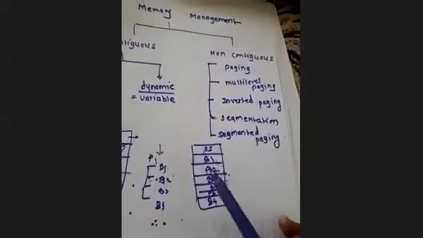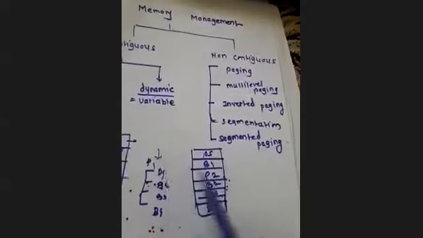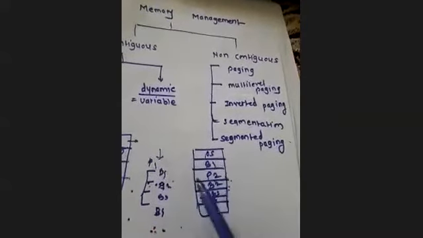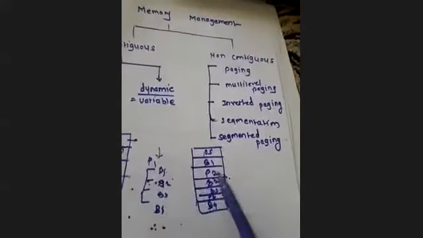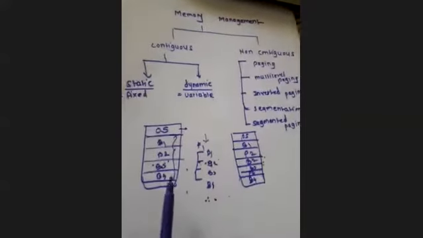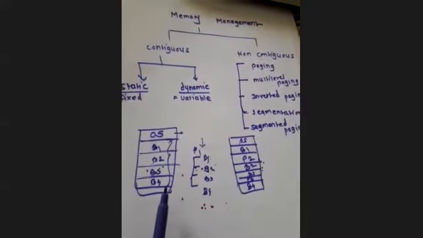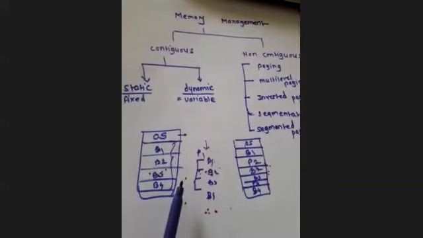Here the partitions of the process can reside anywhere in the memory if the required slot is available. One more important thing: in contiguous memory allocation, spanning of the process is not allowed.